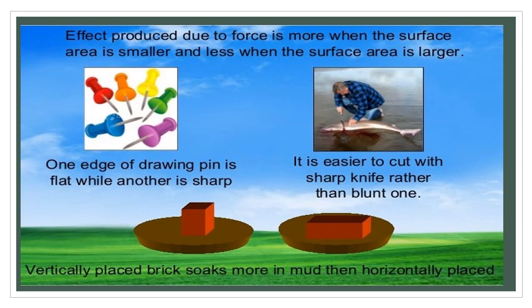So when the area is less, the pressure is more, so it soaks more in mud. When it is placed horizontally, it occupies more area. When the area is larger, then it experiences less pressure, so that it soaks less in the mud.